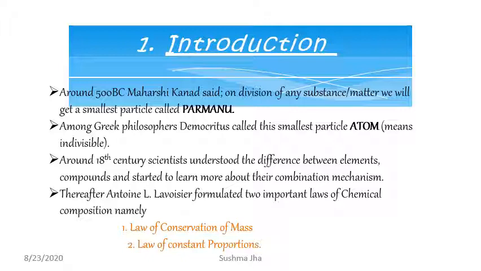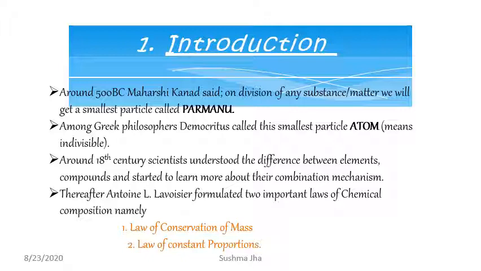Now let us talk about the introductory part of the atom. Around 500 BC, Maharshi Kannad, the Indian philosopher, considered that anything which has mass and can occupy space is known as matter. Whatever things we see around, if we go on dividing them, ultimately we will get a smallest particle, that he named as Parmanu. Later on, the Greek philosopher Democritus called the smallest particle atom, which means atomios, indivisible.